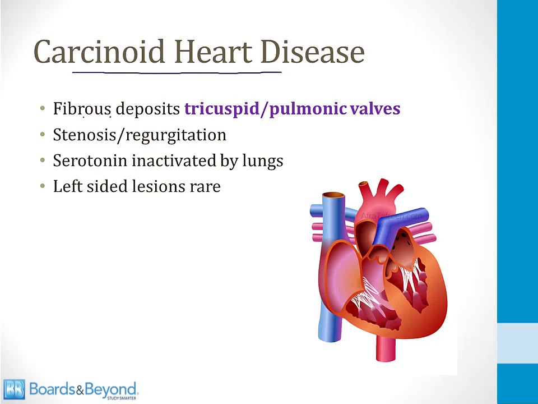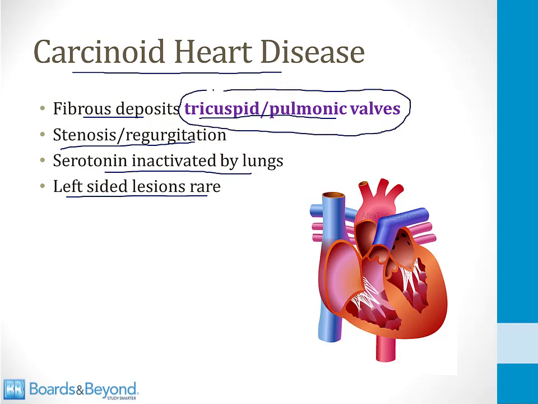This results from fibrous deposits on the tricuspid and pulmonic valves that leads to stenosis or regurgitation. As I said before, serotonin is inactivated by the lungs, so left-sided lesions are rare. It's usually the tricuspid and pulmonic valves that are involved. And tricuspid and pulmonic valve lesions are relatively uncommon, so when you do see this in a board question, one of the things you should think about is carcinoid heart disease as an underlying cause.